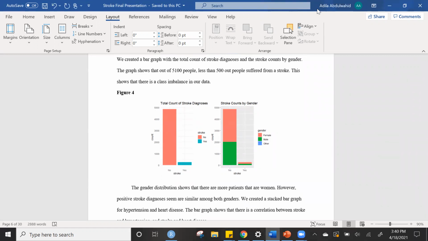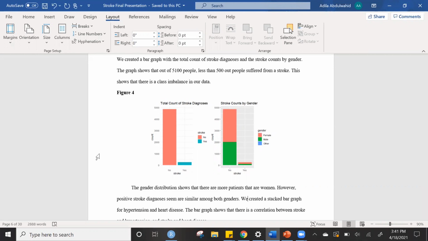Patients did not suffer from stroke. All right, so with figure 4, we get to really look into our target variable and the class imbalance that we're experiencing with these variables.